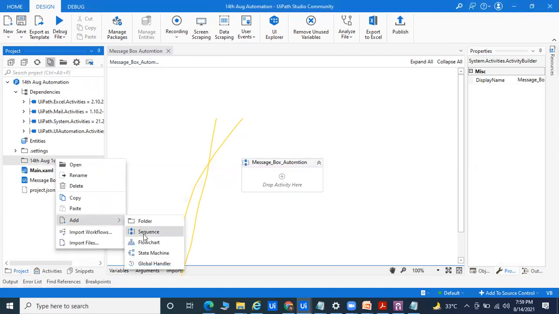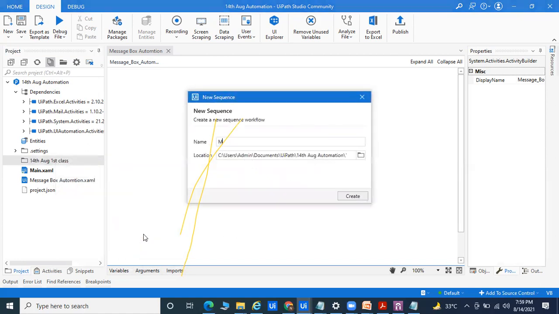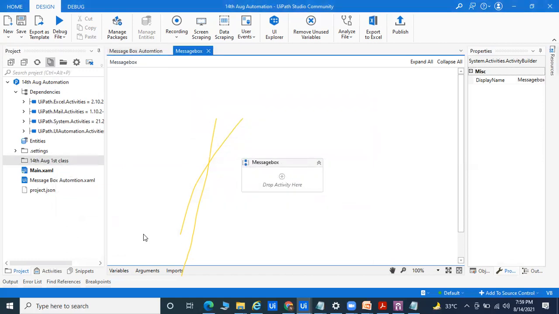Right now I'm taking the sequence. In the sequence also you can pass the message box. So here I've created the message box. Same like that, you can create multiple workflows and go on. This is the part of the project panel.